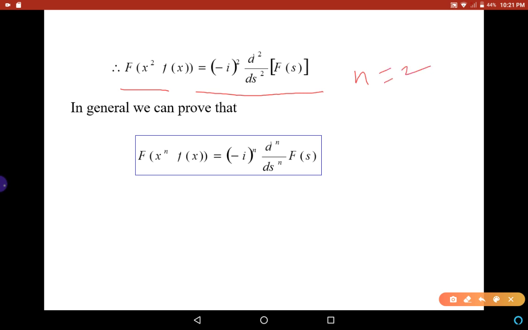First n equal to 1 and then n equal to 2. In this similar way, we can prove that for any n, the Fourier transform of xⁿ f(x) is equal to (−i)ⁿ into dⁿ/dsⁿ of F(s).